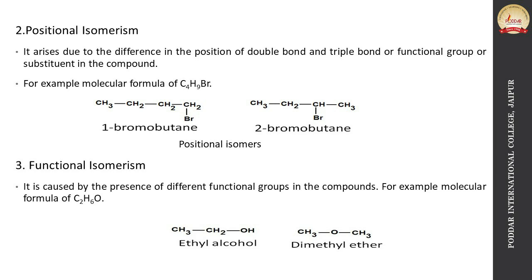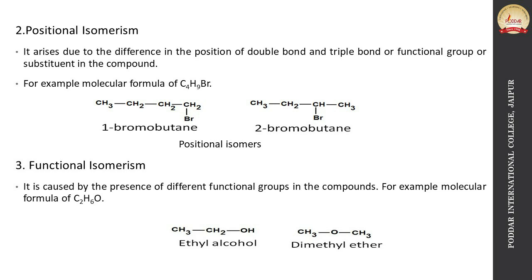Now third one is functional isomerism. The name indicates that the functional group will be different in such type of isomers. It is caused by the presence of different functional groups in the compound, but the molecular formula will be the same, and again the structure will be different. For example, the molecular formula C2H6O.